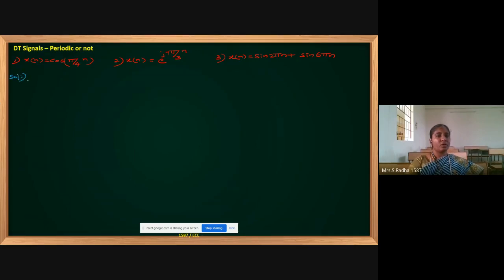This is of the form x of n equal to A cos omega n. Okay, so only one term is there. We will calculate only the time period capital T. The formula is 2 pi by omega. In the place of omega, we are having pi by 4. Pi and pi get cancelled. So 8 is the answer, 8 seconds. It is an integer value, 8 seconds.